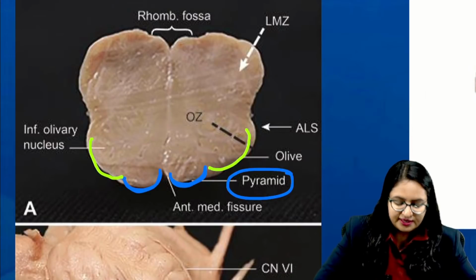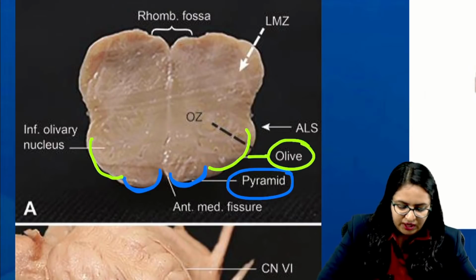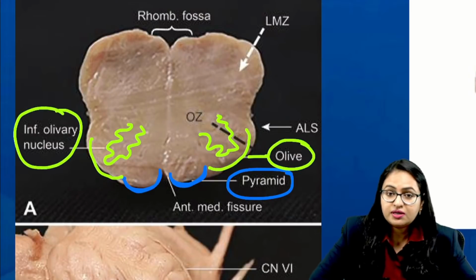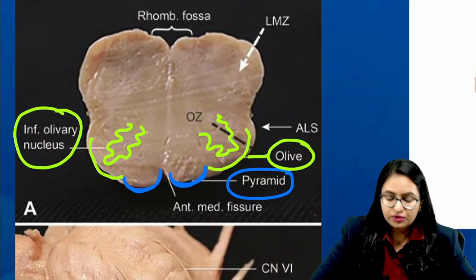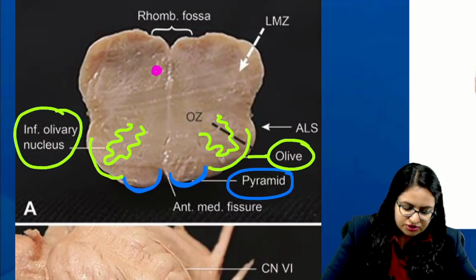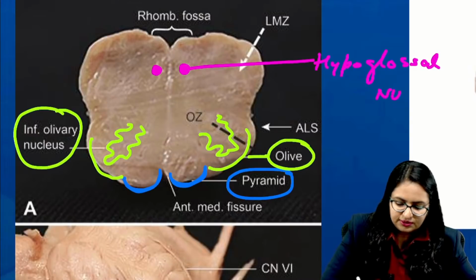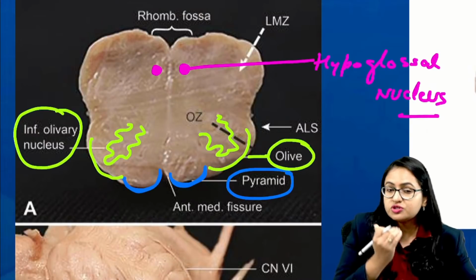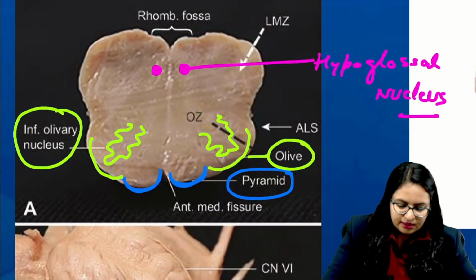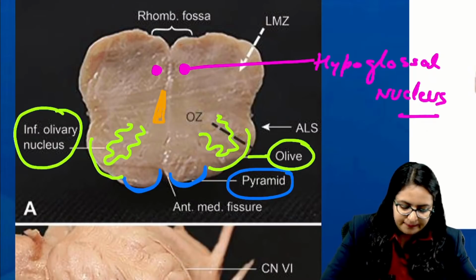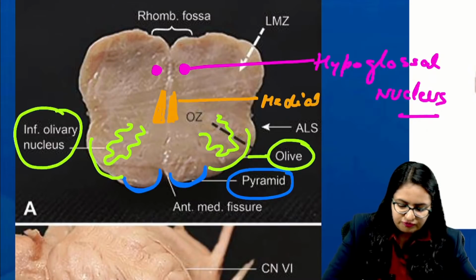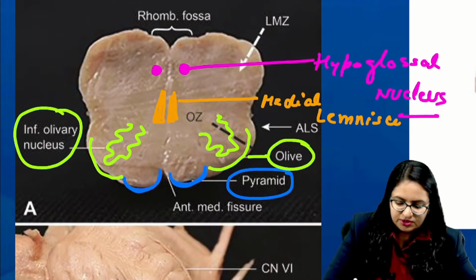Now on the lateral side you are having this olive, and deep to the olive you are having a nucleus over here. This nucleus is the inferior olivary nucleus. Another option which was mentioned was a nucleus which is actually present over here. This nucleus is the hypoglossal nucleus. This is the location of the hypoglossal nucleus, which is towards the posterior side. And one more option which was mentioned is the medial lemniscus. It is present at this location. This is the location of the medial lemniscus.